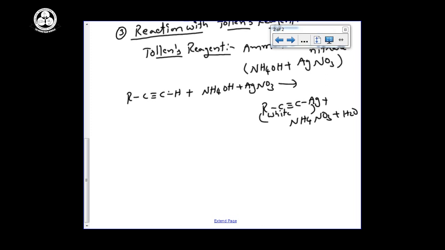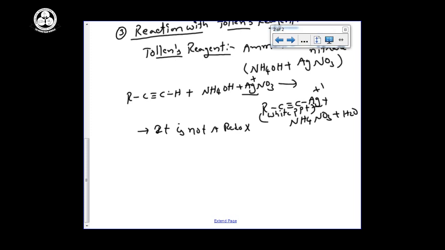It's a white precipitate. So if we are observing the white precipitate, what we have to say means, in the reaction acidic hydrogens are replaced by metal. So this is also not a redox reaction. Simply you can observe the metal silver here +1, here also silver +1, no change in oxidation state. So chemical species there is no change in oxidation state means it is not a redox reaction.